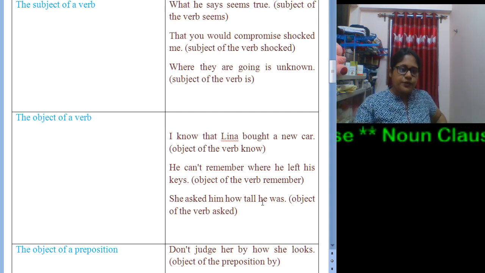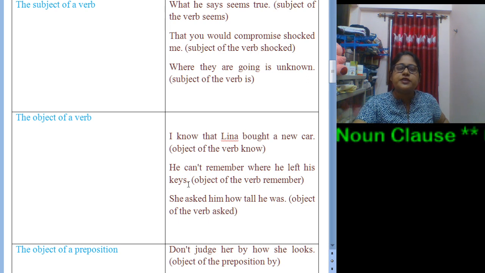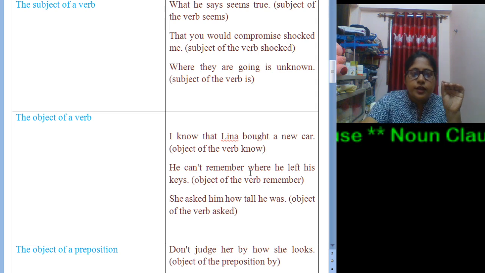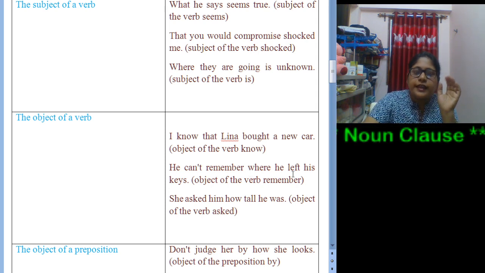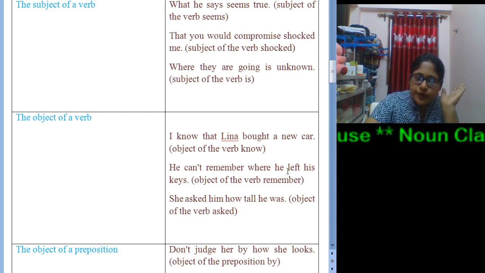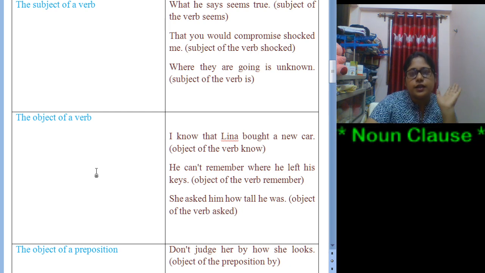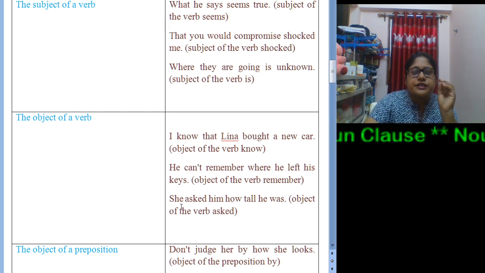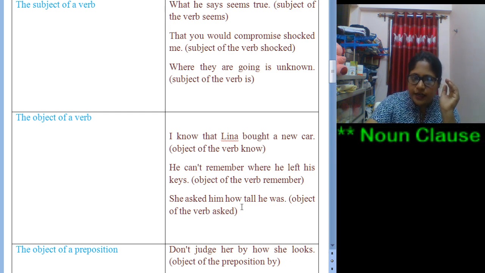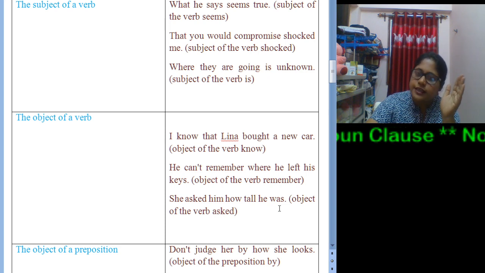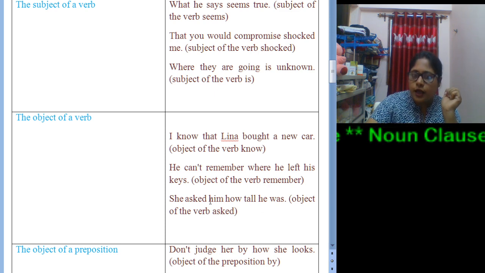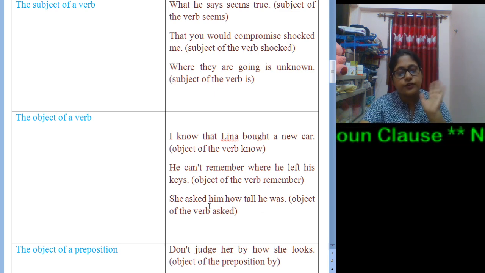Understood? Next one. He can't remember where he left his keys. Here also, where he left his keys is the object of the verb remember. That's why this is also an example of a noun clause. Next one. She asked him how tall he was. How tall he was is the subordinate part, and this part serves as an object to the verb asked. So it is an example of a noun clause.